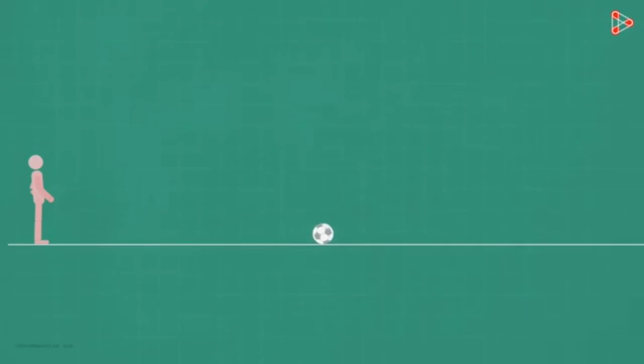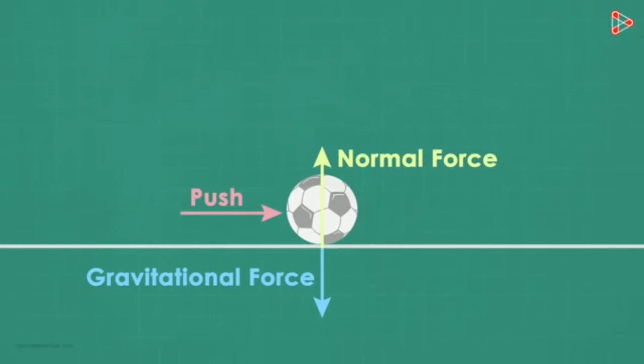Why did the ball stop moving after covering 15 meters? The ball started moving at a pace and then slowly came to a halt. If there's no force from the other side to stop it, how did it stop? Was there a force which stopped it? Yes, it was friction that stopped the ball. While the force you applied was towards the right, the force of friction was towards the left.